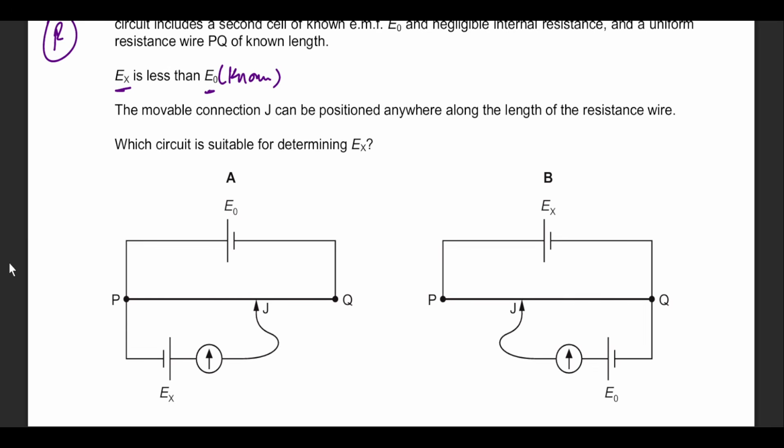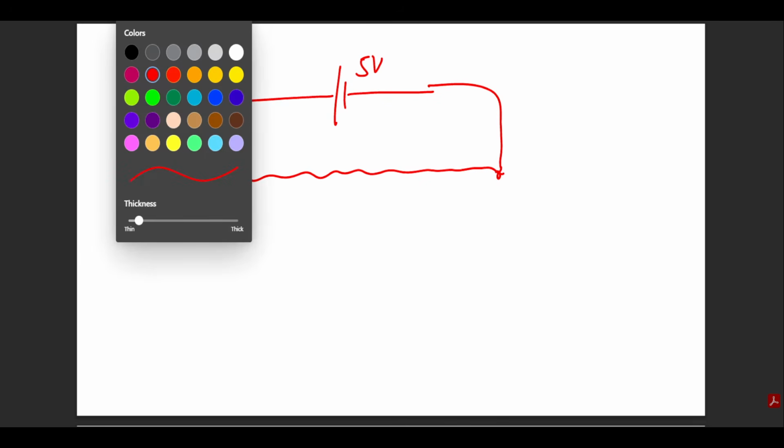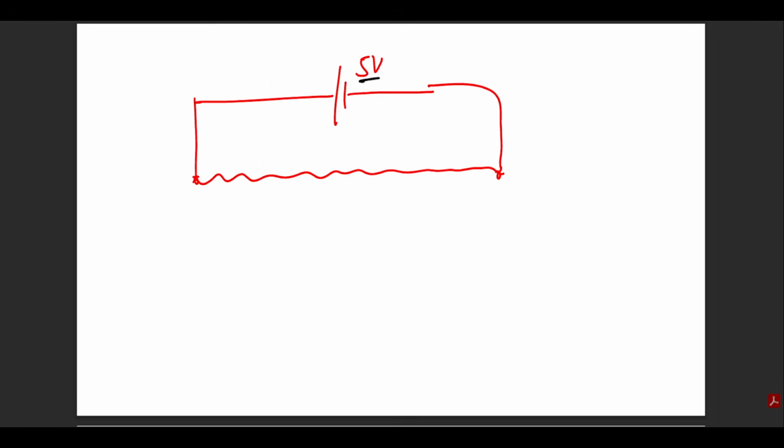The fact that this setup works, we are relying on the fact that, for the sake of example, if we had a single battery like this one, which is 5 volts, and we connected this across a wire like this using crocodile clips, what do you think is going to happen to the voltage? You see, this is positive and negative. When the electron enters here, the voltage is 5, but when the electron exits here, the voltage is 0. So the wire consumes all the voltage.